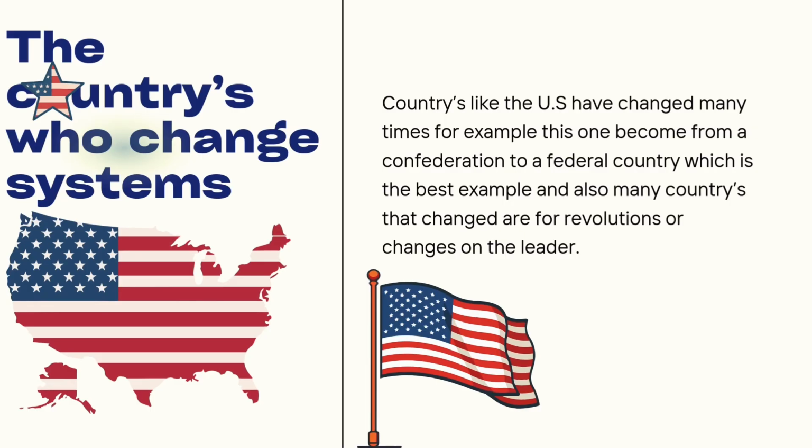And for example, here we have that the US at this time had a confederation in which all states would work together, but after that they made a federal government. That means they let them have some freedom, they were all now more united, and that's basically the difference between both of them.